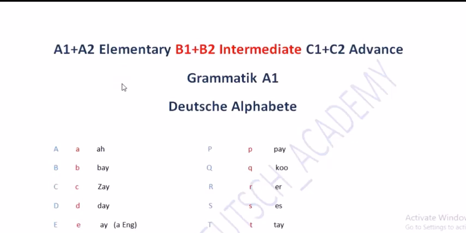Not only German, but English, Dutch, French, and any other language are divided into six different levels according to the difficulty level.